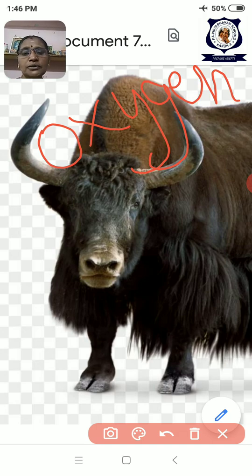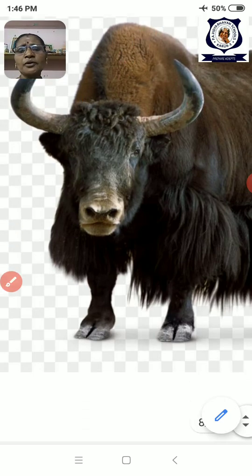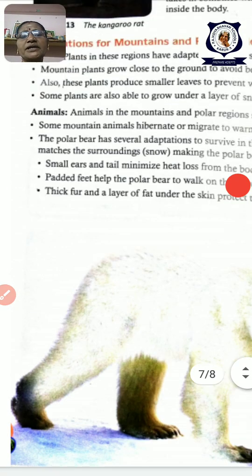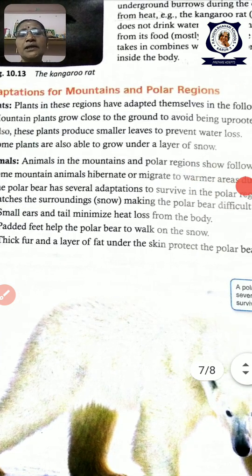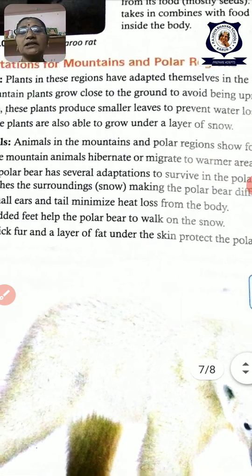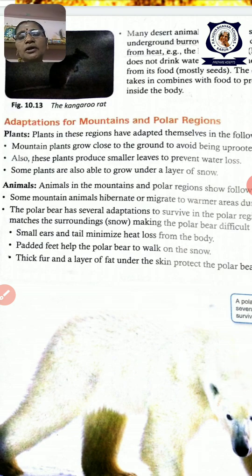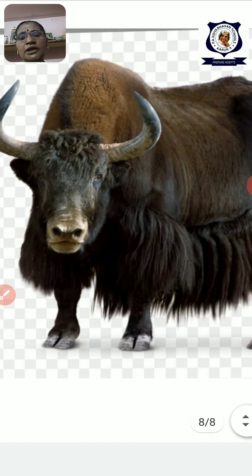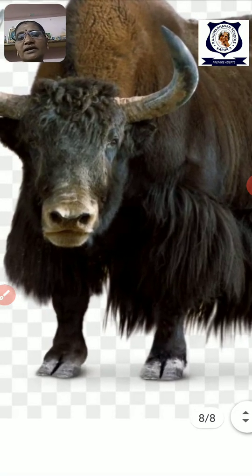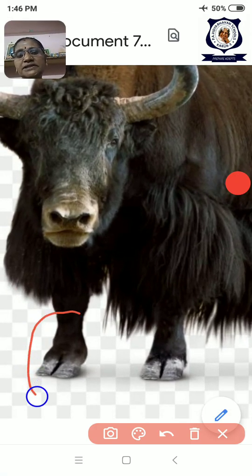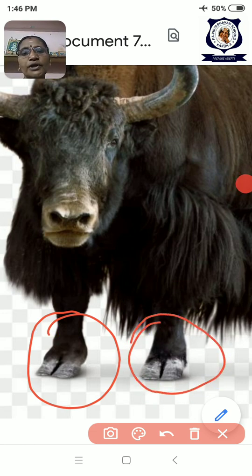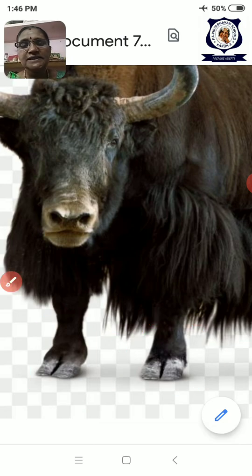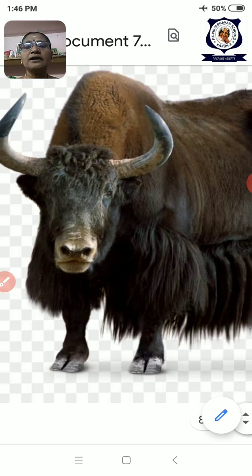Okay, and it also has some more adaptations. What are some more adaptations? You see, they have hooves. All types of animals have hooves, but for the yak, the hooves are very strong. You see the leg, this is the hoof. HOOF, singular. HOOVES, plural. So the hooves help the yak walk nicely on the snow.